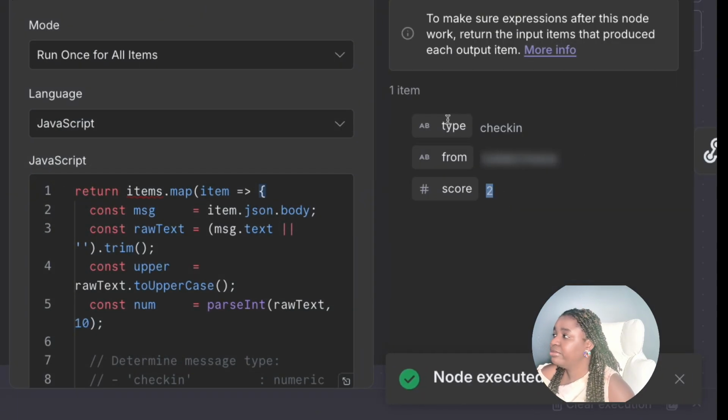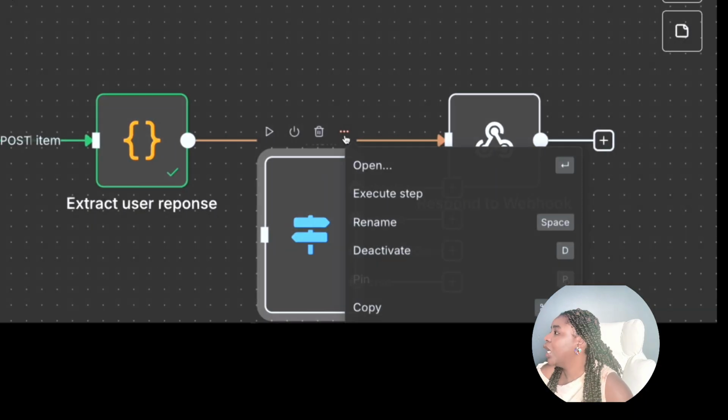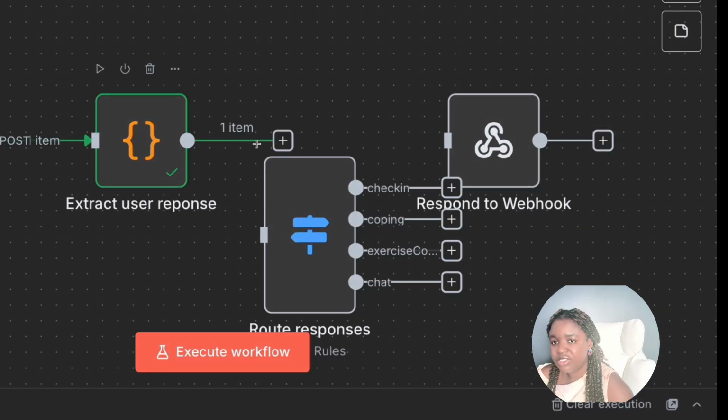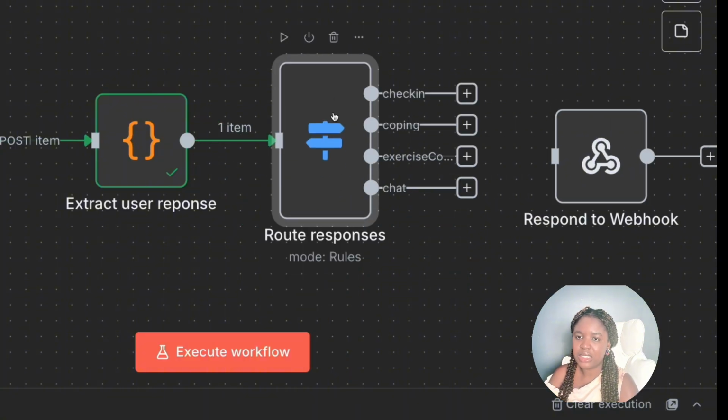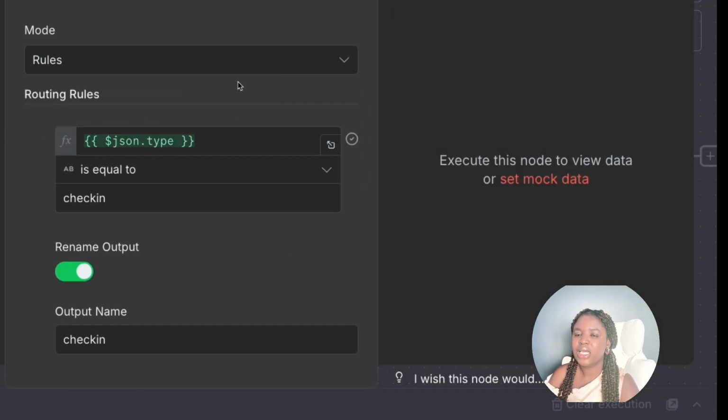Now that we have the response extracted, the next step is to route the response, and this is where the switch becomes very important. I'm going to add in a switch, and this switch node has 4 different routes based on the responses I get. I've configured it so that if the response is less than a 5, it should route the user to strategies.